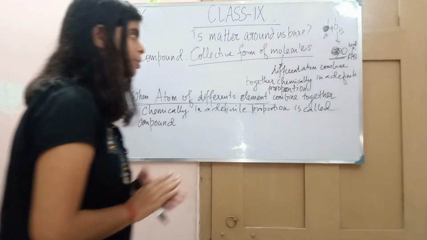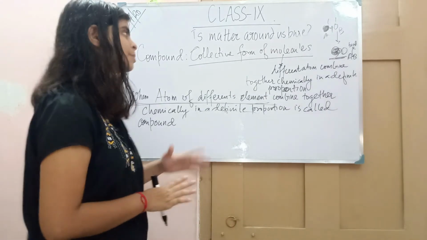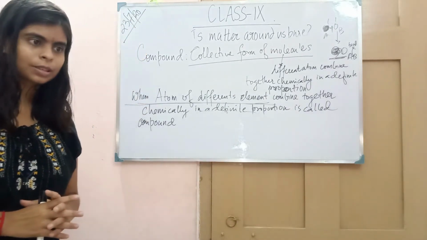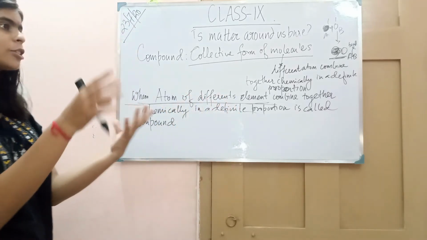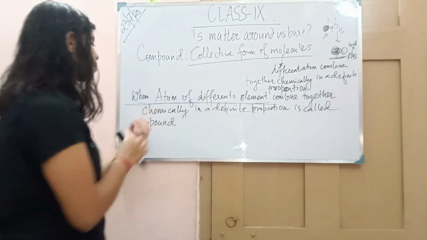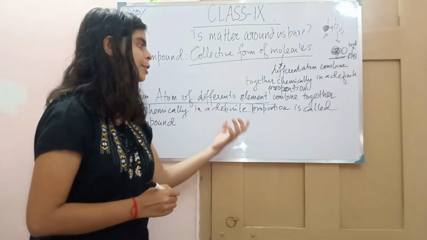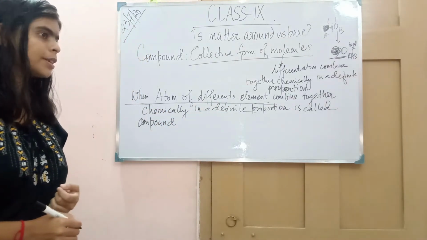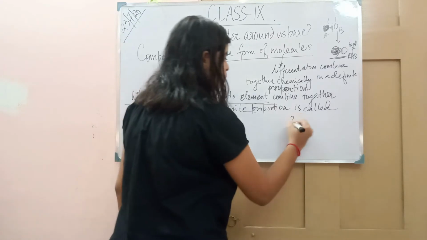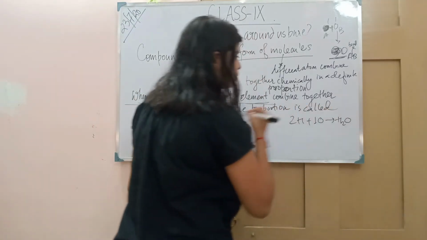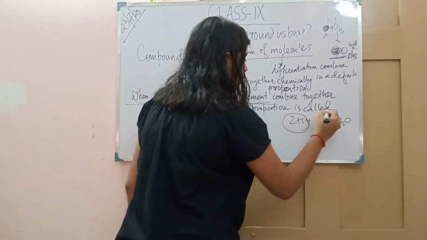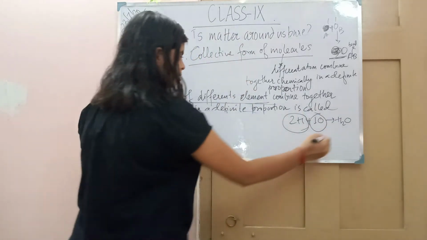So now we have understood how these compounds are formed. When atoms of different elements combine chemically in a definite proportion, it is called a compound. For example, if you take two hydrogen atoms and one oxygen atom, they will form H2O. It is not forming this way.